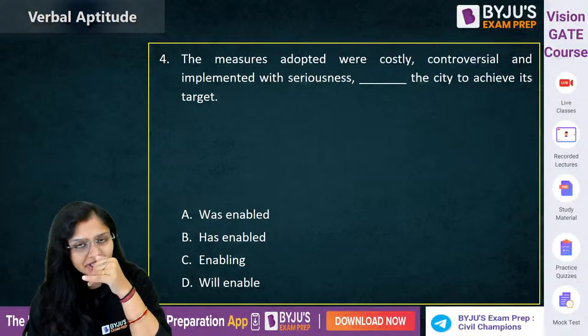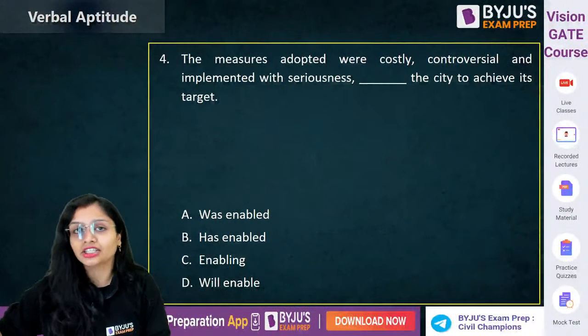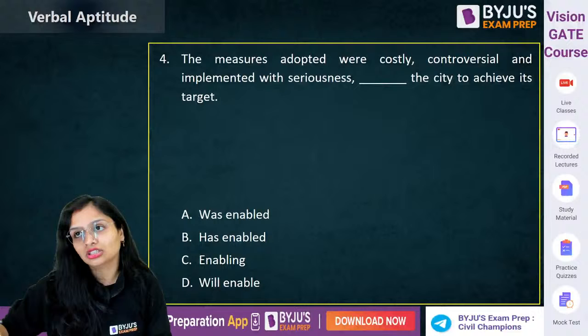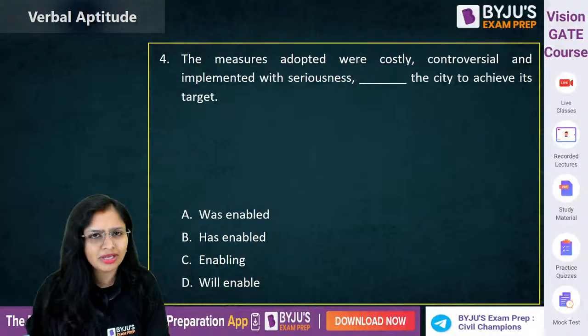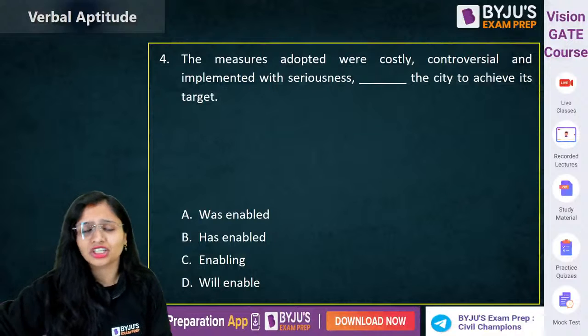We are going to solve 49 questions today. Paragraph, fill in the blanks, direct, indirect, spotting errors, synonyms, questions, then active, passive voice, everything. All patterns of questions which come in your GATE examination.